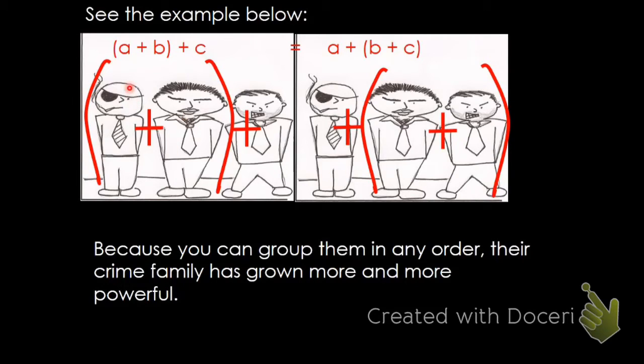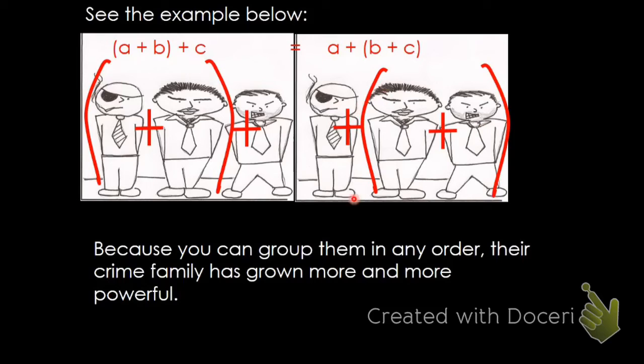If you took A plus B, like say these two guys together, added those two first, and we know that it's first because of the parentheses, and then added C, this guy over here is our C, it's the same thing as, or equal to, and again, this is why this is known as a property of equality, this guy, A, plus these two guys.